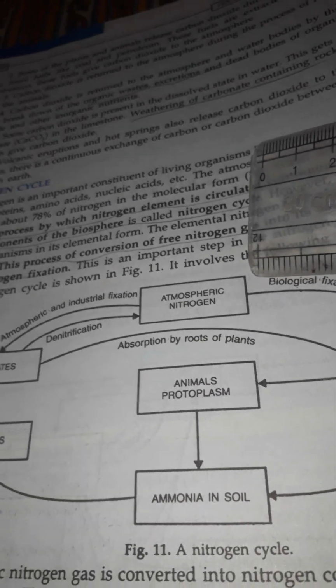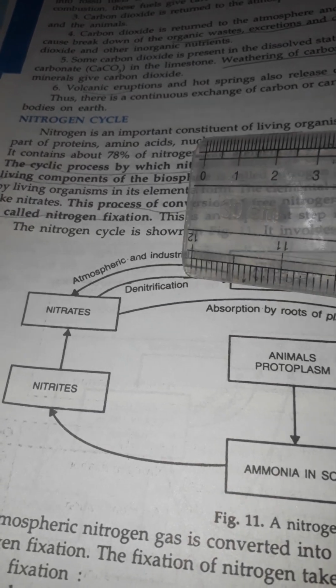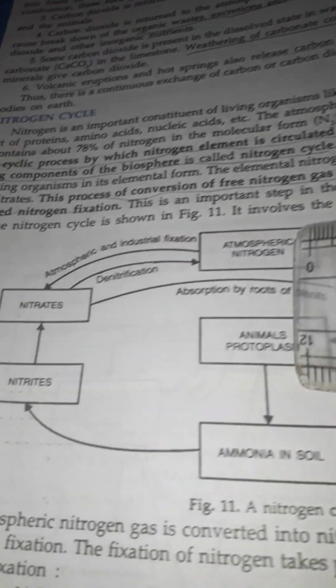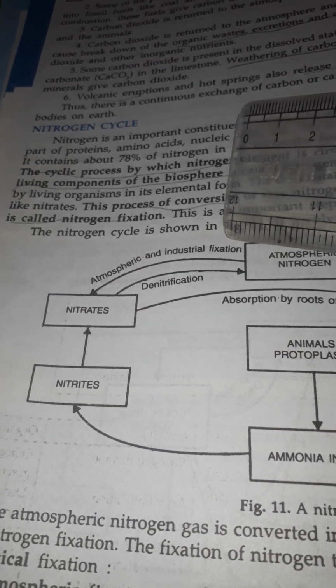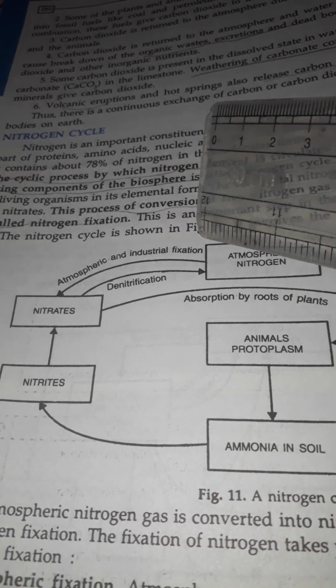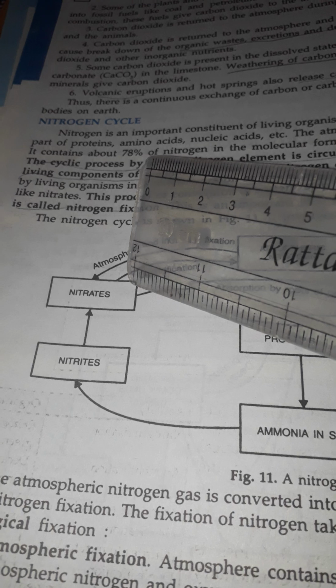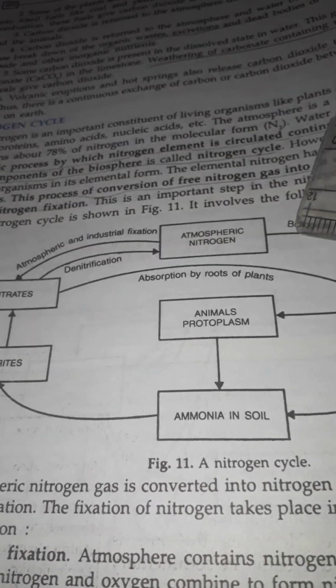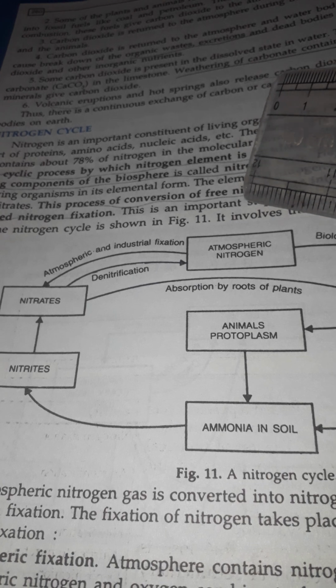This oxide gets absorbed in rainwater, falls to earth and passes down to the soil. They combine with other salts to form nitrates in the soil. They are converted into nitrates. This is called atmospheric fixation of nitrogen.